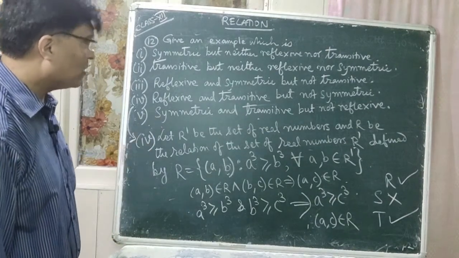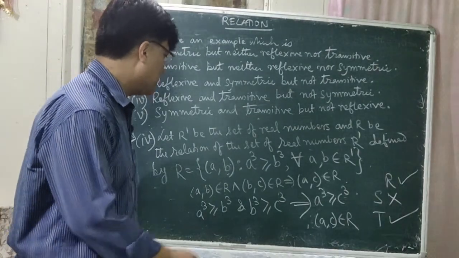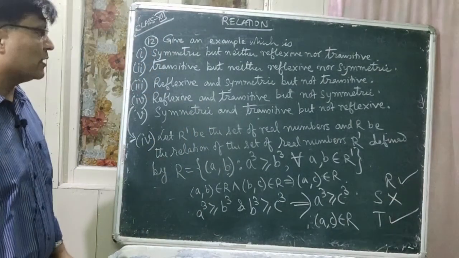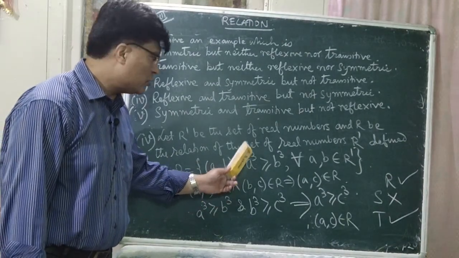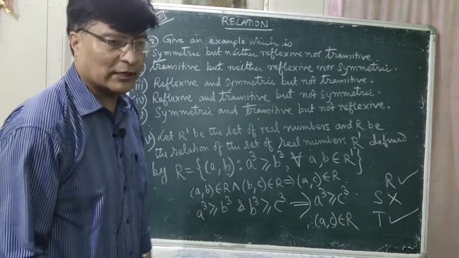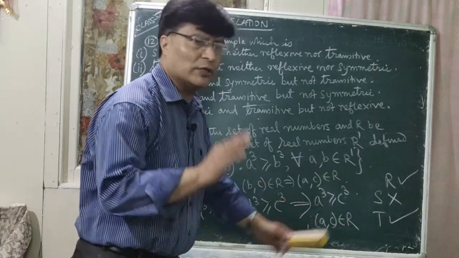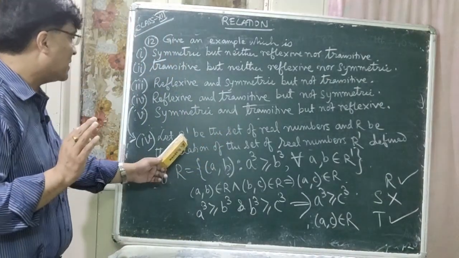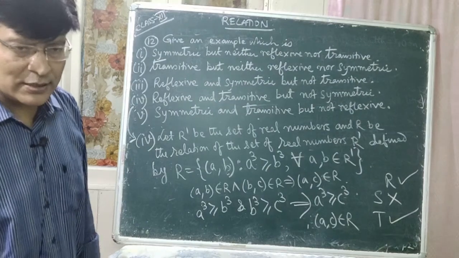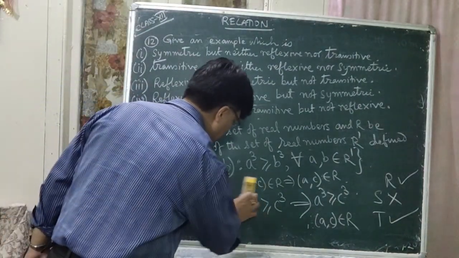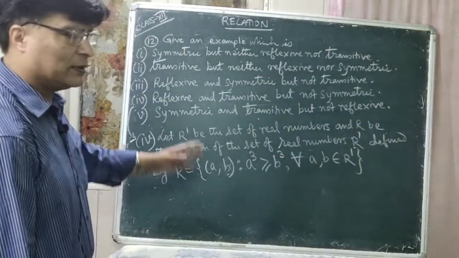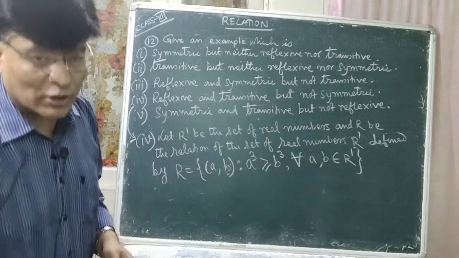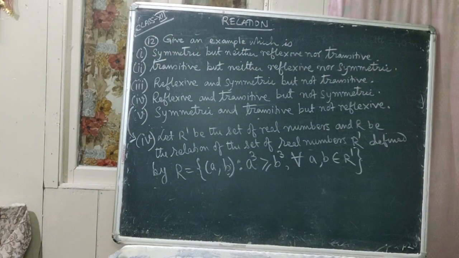Let R dash be the set of real numbers and let R be the relation on the set of real numbers R dash defined by R is equal to within second bracket A comma B such that A cube greater than or equal to B cube for all A comma B belongs to the real numbers R dash. So this is an example of reflexive and transitive but not symmetric. Is that clear? So you just try to understand it, okay? You take example wise. You can copy it. So this is question number 4.